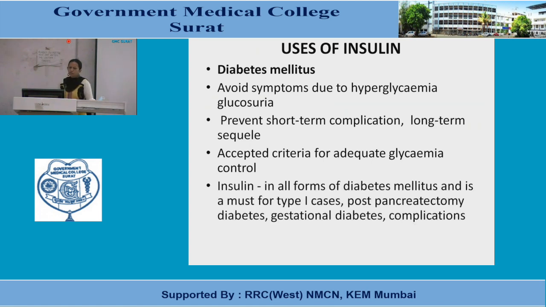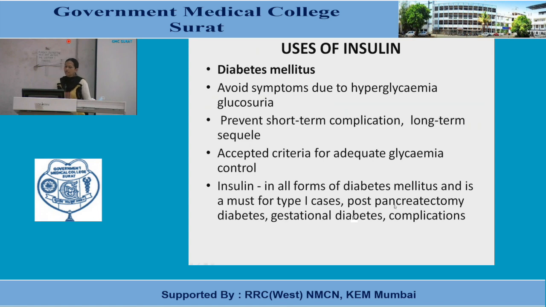Now insulin is used in all forms of diabetes mellitus and is a must for type 1 cases, because in type 1 there is complete destruction of beta cells or non-functioning of beta cells. Apart from that, post-pancreatectomy diabetes, gestational diabetes, that means pregnancy-induced diabetes, and complications of diabetes.